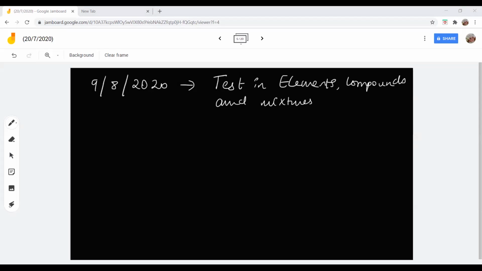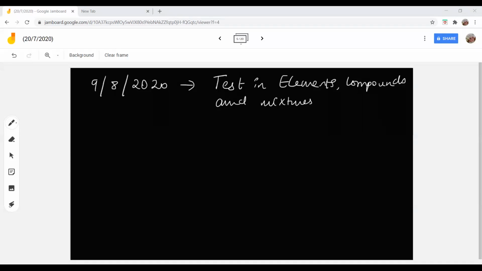I'll conduct it here in the class, but I'll tell you how. You just get ready with the paper and your camera on. That's all. Your camera should be working on the day of the test. Make sure that when you enter, you allow switching on of video. Sit in a proper peaceful environment. Get ready with the paper. That's all. You are ready for the test. Understood?